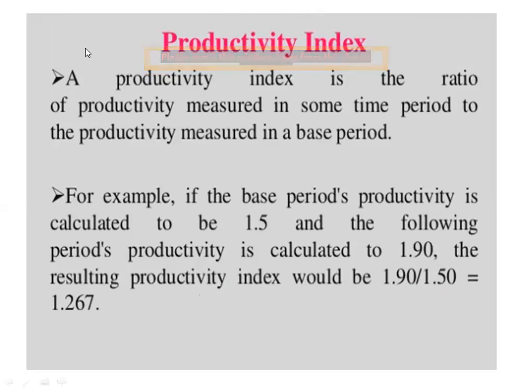Again, what is a productivity index that we are going to study? A productivity index is a ratio of the productivity measured in some time period to the productivity measured in a base period. For example, if base period productivity is calculated to be 1.5 and following period productivity is calculated to be 1.9, the resulting productivity index will be 1.90 upon 1.50, which is nothing but 1.267.